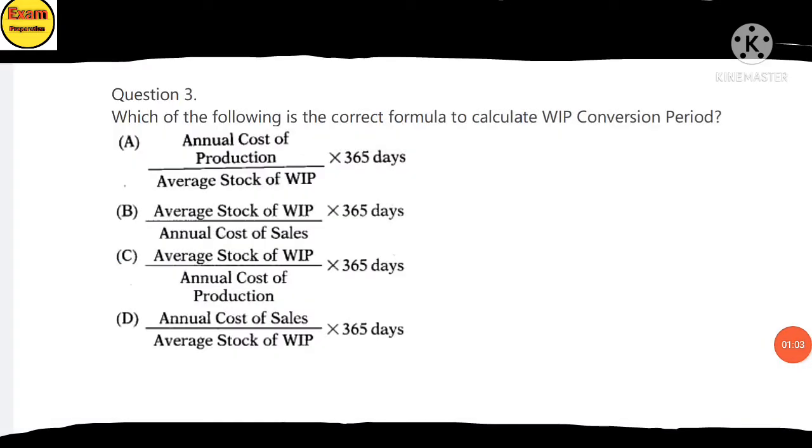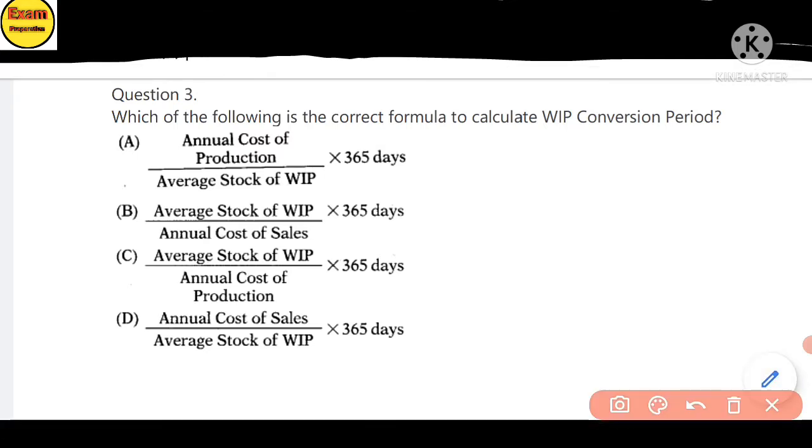Question 3. Which of the following is the correct formula to calculate work in progress conversion period? The answer is option C: average stock of work in progress divided by annual cost of production, multiplied by 360 days.